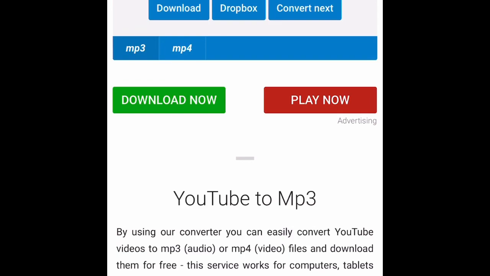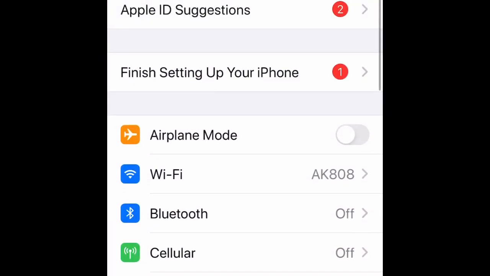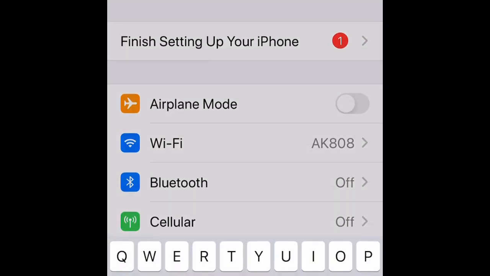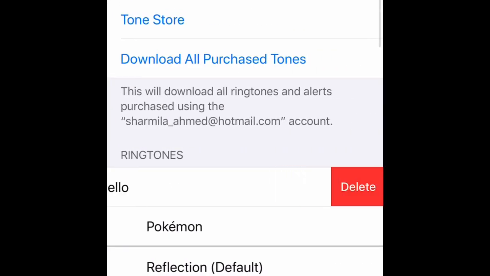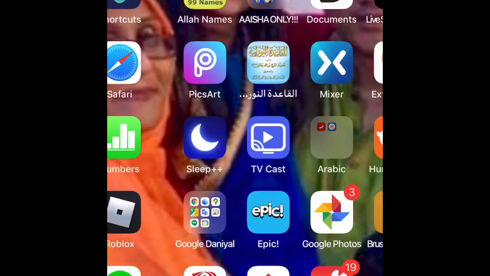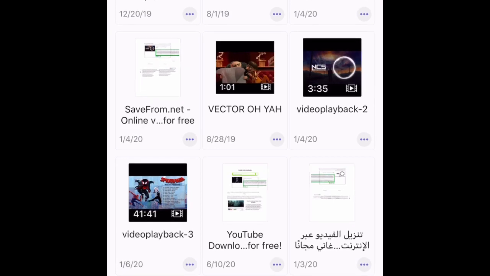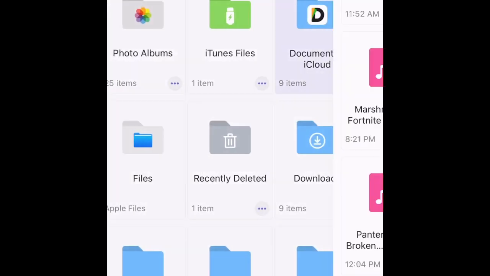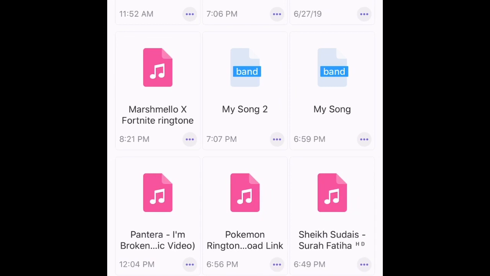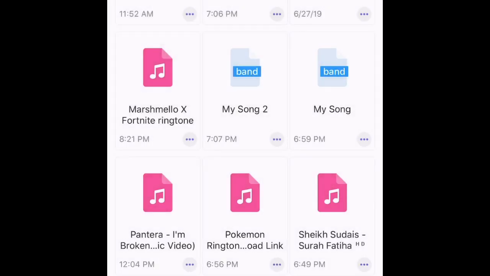Okay, now since I already have this downloaded, I don't want to show you guys what it sounds like, but I am going to delete it. Okay? I have many ringtones. Okay, guys? So you're in Documents, and then you want to go to Documents/iCloud. And you want to click it. You don't want to click it or anything. You want to see if it's there.